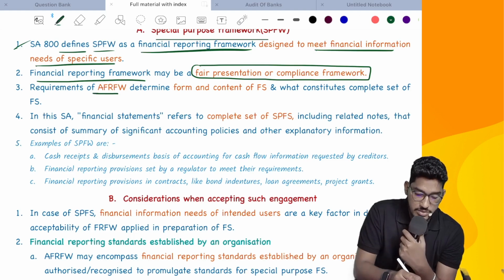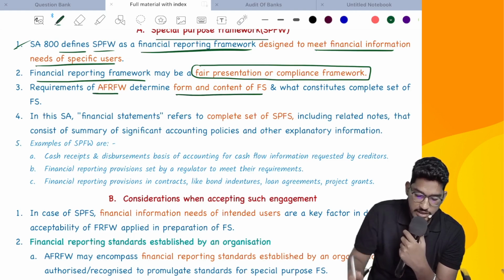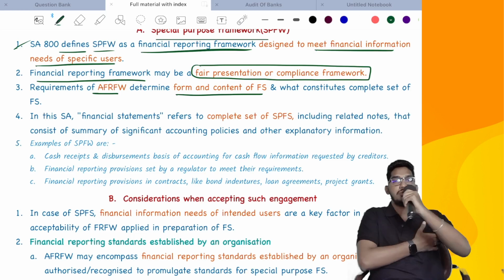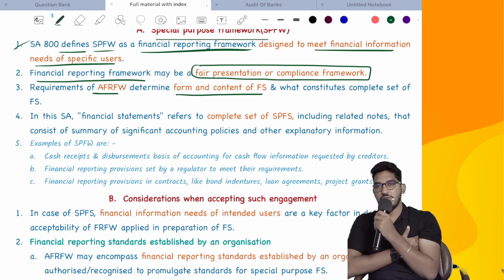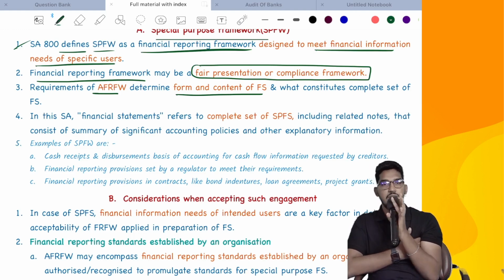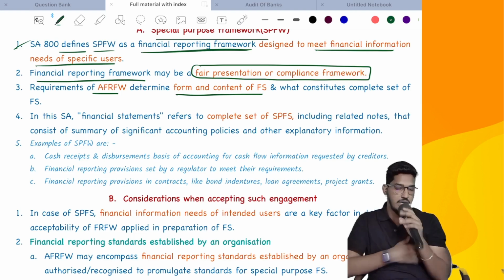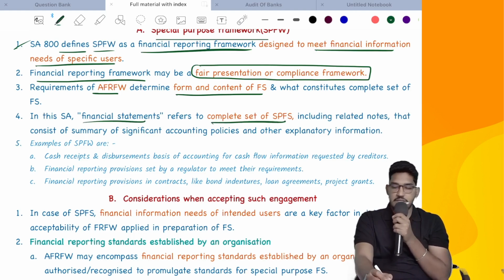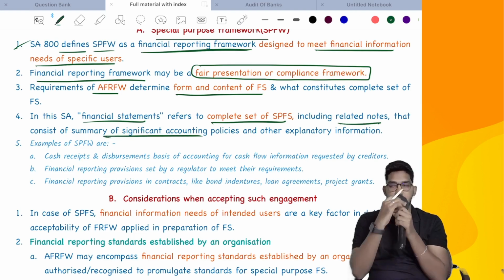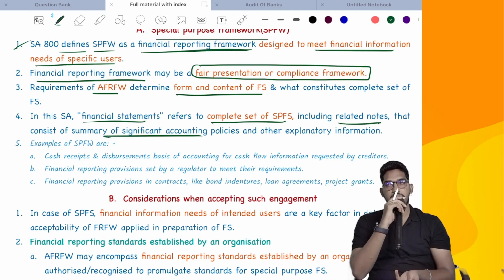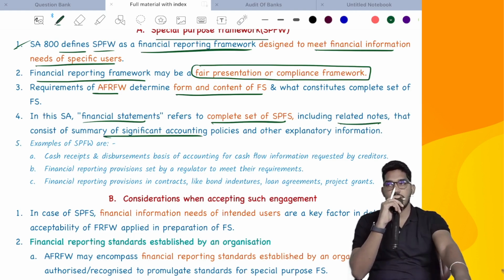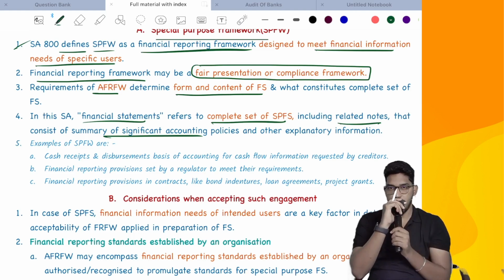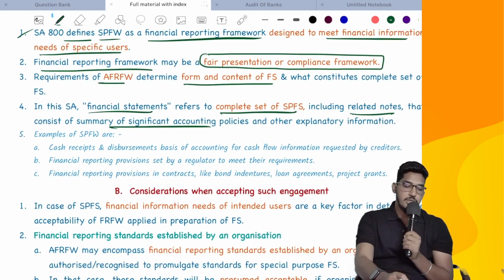Requirements of the applicable financial reporting framework define the form and content of financial statements and what constitutes a complete set of financial statements. So what should be the form, what should be the content, which items will form part of your complete financial statements, all that will depend on the requirements of the applicable financial reporting framework. In this standard, financial statements refers to a complete set of financial statements including related notes that contain a summary of significant accounting policies. Even when I say special purpose financial statements, it refers to all items of the financial statements along with relevant notes.